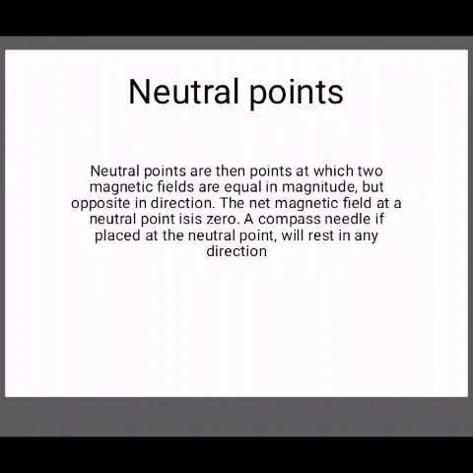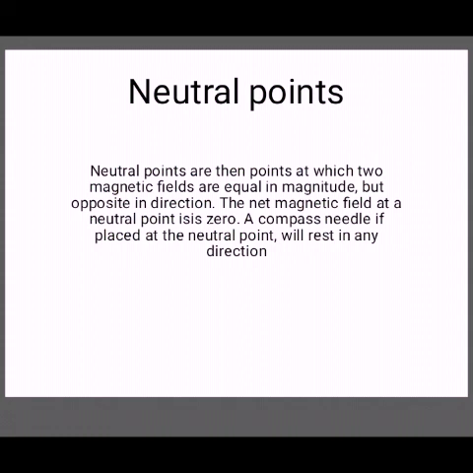There are two points, equidistant from the center of the magnet, marked in the north and south direction, where the magnetic field of the magnet and the horizontal component of the Earth's magnetic field are equal in magnitude but opposite in direction, such that the two fields neutralize each other. At these points, the compass needle remains unaffected and comes to rest pointing in any direction. These points are called neutral points.